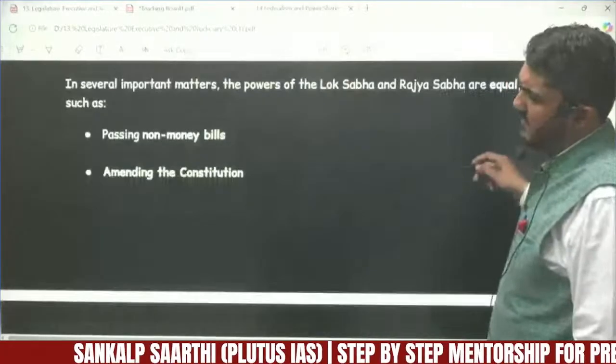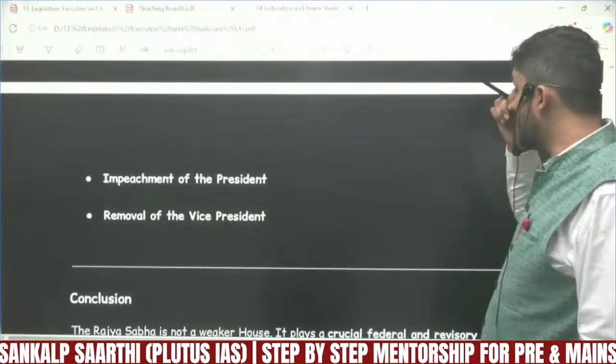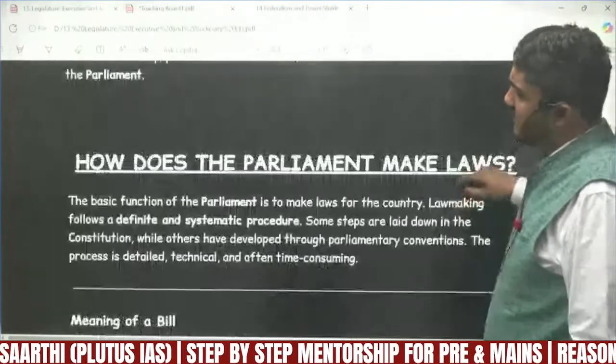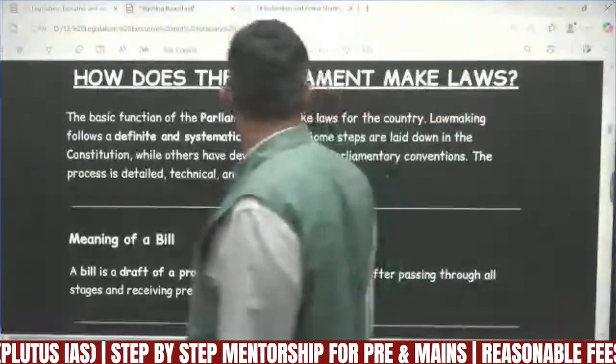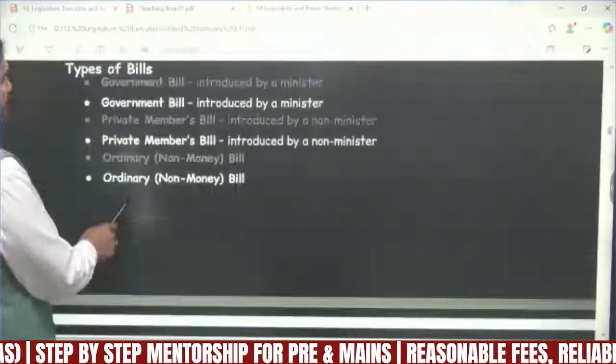Co-equal power exists in passing all the non-money bills, in case of amending powers, impeachment powers of the president, or in case of the removal of the vice president. They both enjoy equal powers. So how does parliament make law? I just told you, first there is a bill. Bills are of many types.